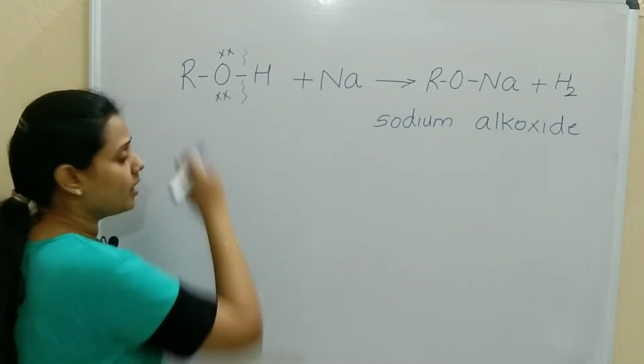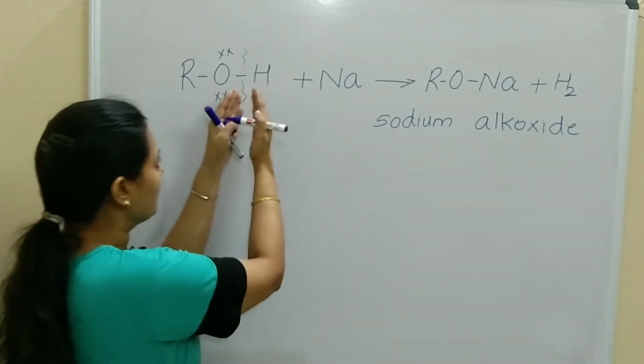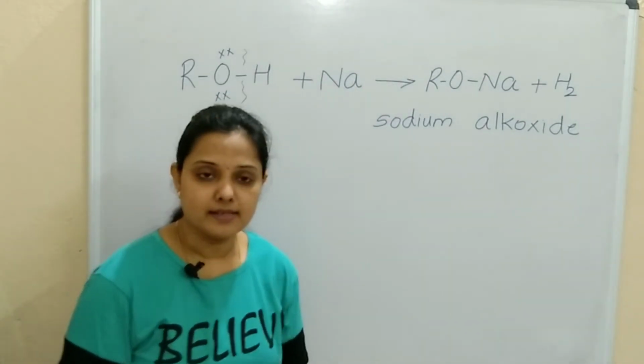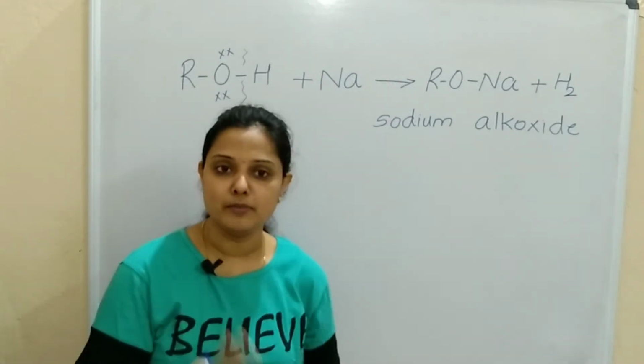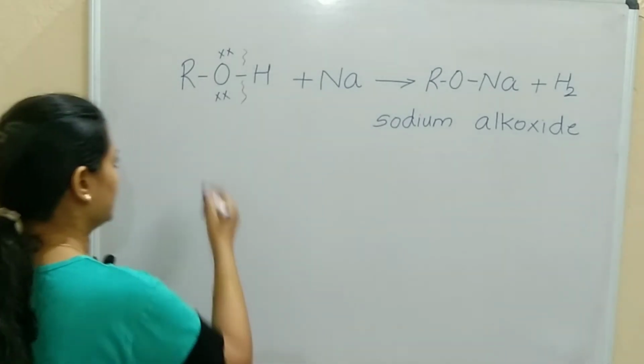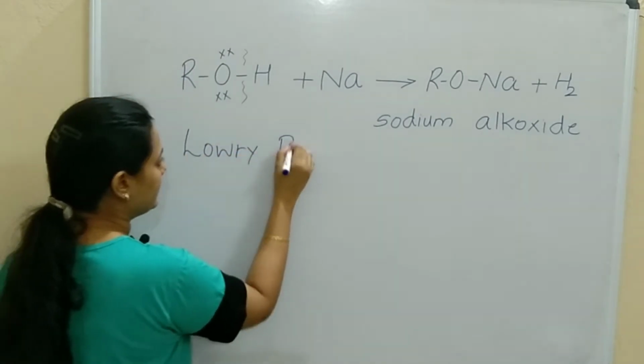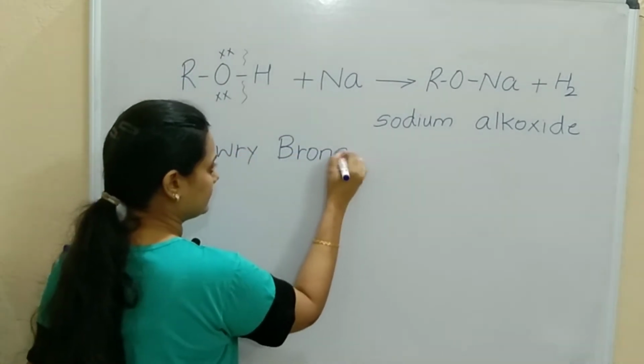Now, what is alcohol doing here? It is donating one H. It is removing one H. That means removal of H, any substance which removes hydrogen, what is it? It is an acid. So alcohols here act as Lowry-Bronsted acids.